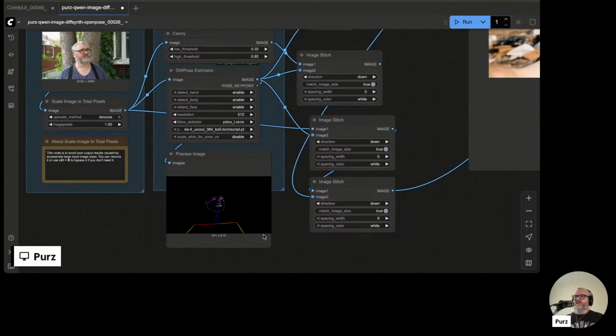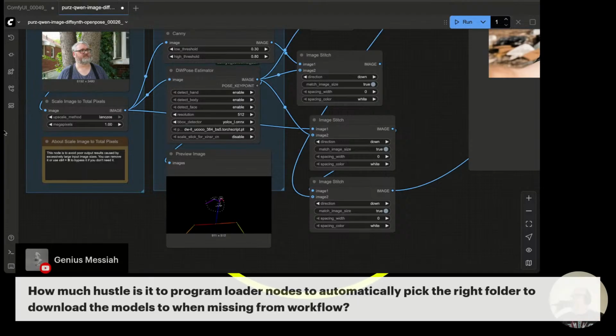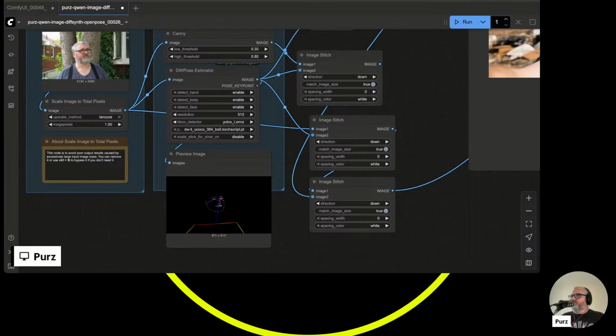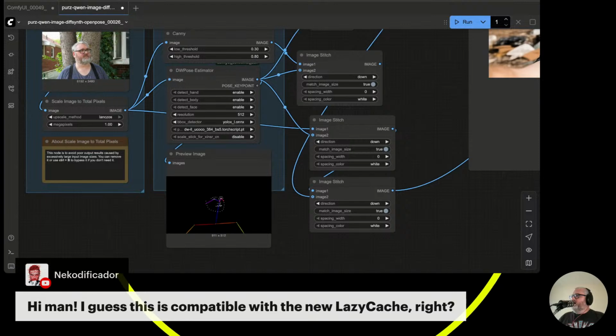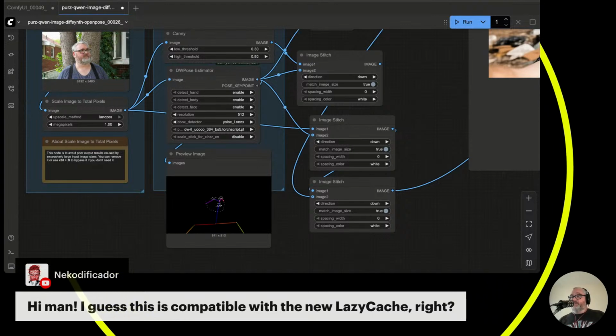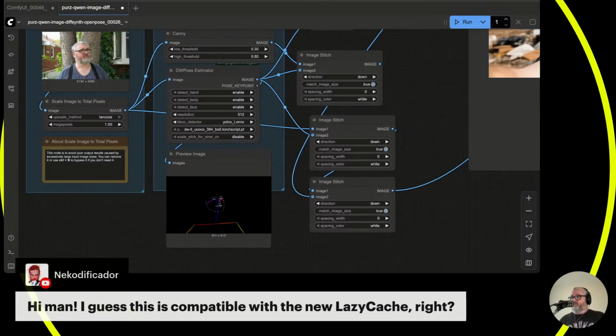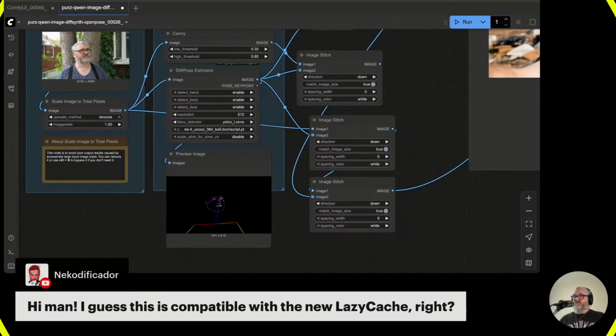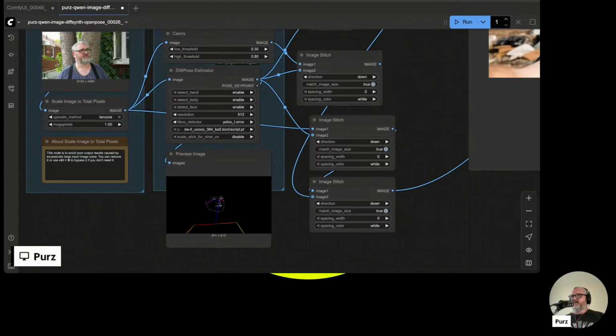Yeah, well, the lazy cache and easy cache nodes. Sorry, I'm trying to find this. Neko asks, is Mangus compatible with the new lazy cache? It's my understanding everything is compatible with lazy cache and easy cache the way it was described. So that one seems like an across the board thing that you can try and see what it does for different things.